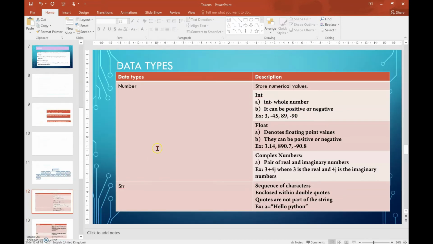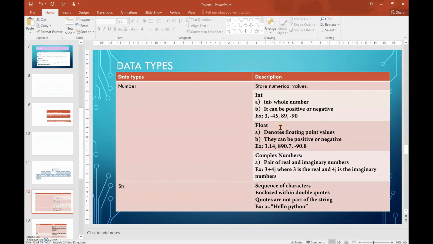Let us see briefly about the data types, which we already saw in the previous slide. The first one is number. It can store only numerical values: an integer, a float, or a complex number. Integer means a whole number, which can be positive or negative. Examples are 3, minus 45, 89, minus 90. These are whole numbers that can be positive or negative.